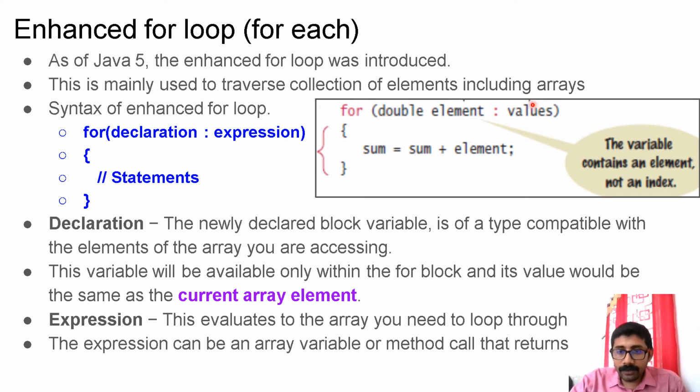Here we have an array and each array element is double. So I have to first declare the type, since my array element is of type double. I am declaring one variable to store my array element, double element. This is the element to store my current element. Colon, array name is values. Now sum equal to sum plus element. Here this element is pointing to the current array element. So with this code I can sum all the elements of this array.